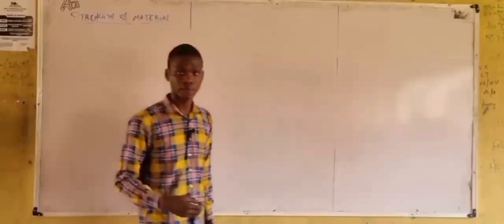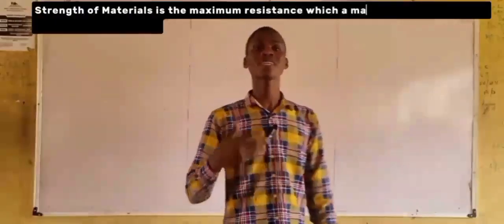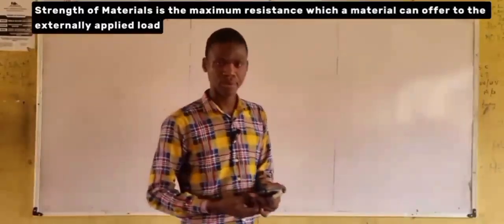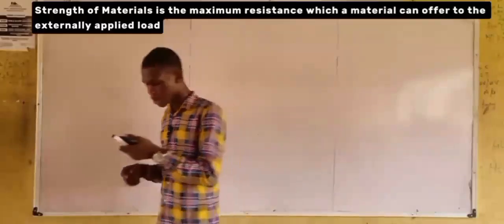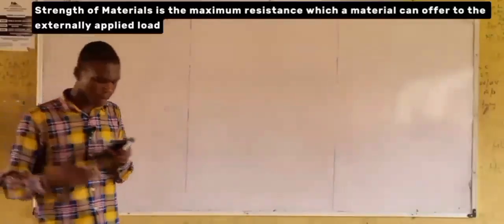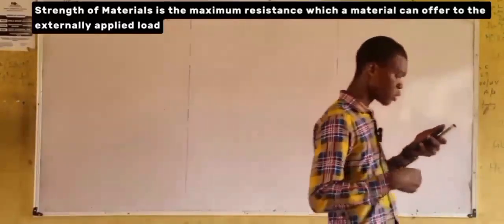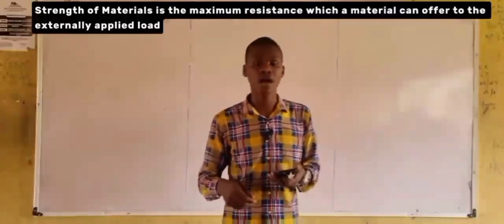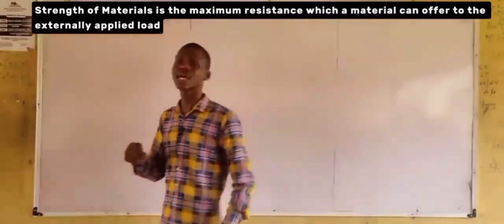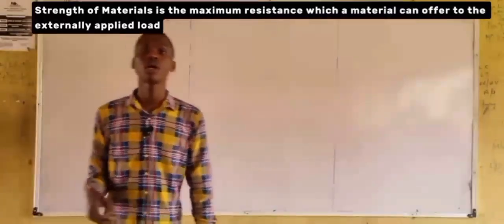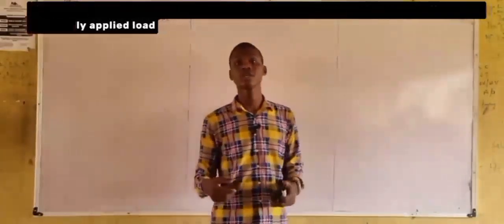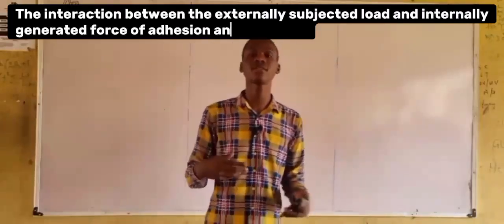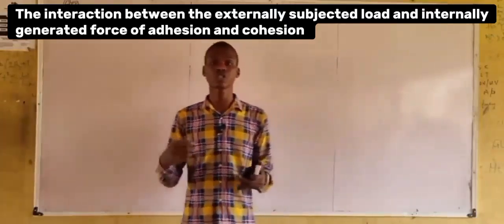Strength of material, by definition, is the maximum resistance which a material can offer to the externally applied load, meaning the interaction between the externally subjected load and internally generated force of adhesion and cohesion.